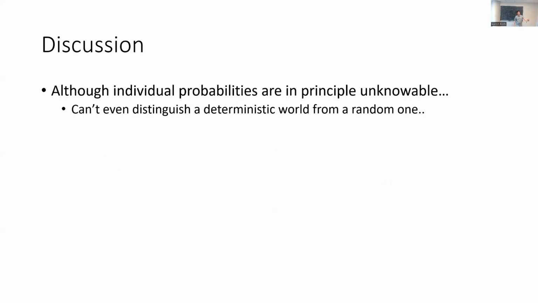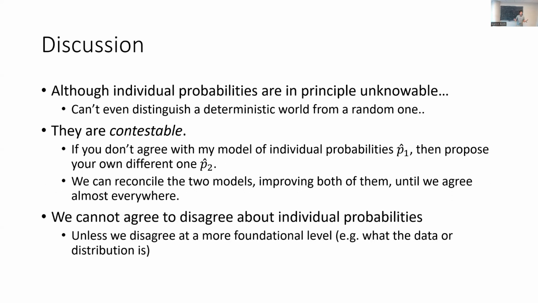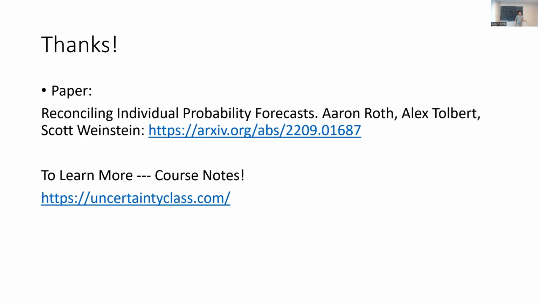And so, although individual probabilities are, in principle, unknowable, we can't solve that problem, what we show is that they are contestable. If you don't agree with the predictions made by my model, then you can propose your own model. And we can negotiate through this reconciliation procedure to agree on new models that are only improved and yet agree almost everywhere. Okay, so maybe like a punchline, we cannot agree to disagree about individual probabilities.